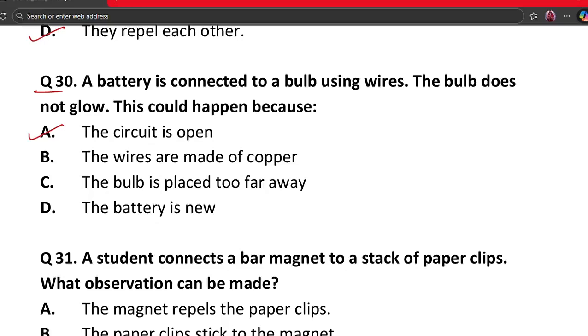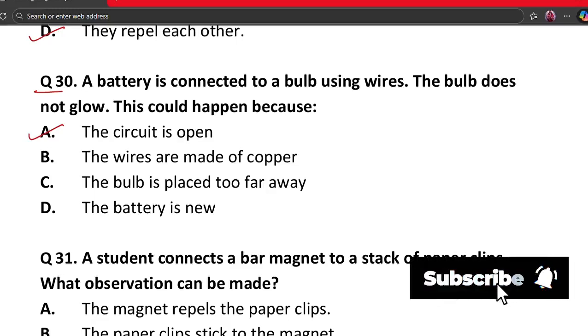So for a bulb to glow, the circuit must be closed, and if the circuit is open, current cannot flow. So the bulb will not glow, and battery condition doesn't matter here. Thus open circuit is the reason.